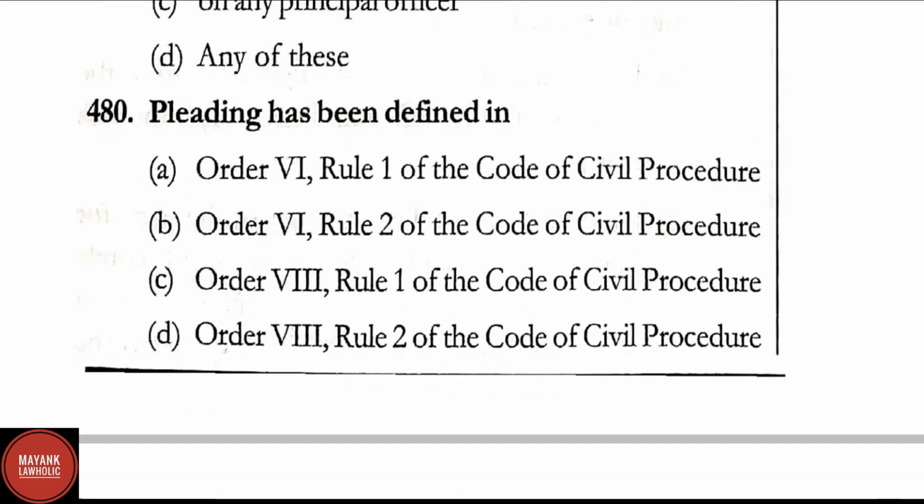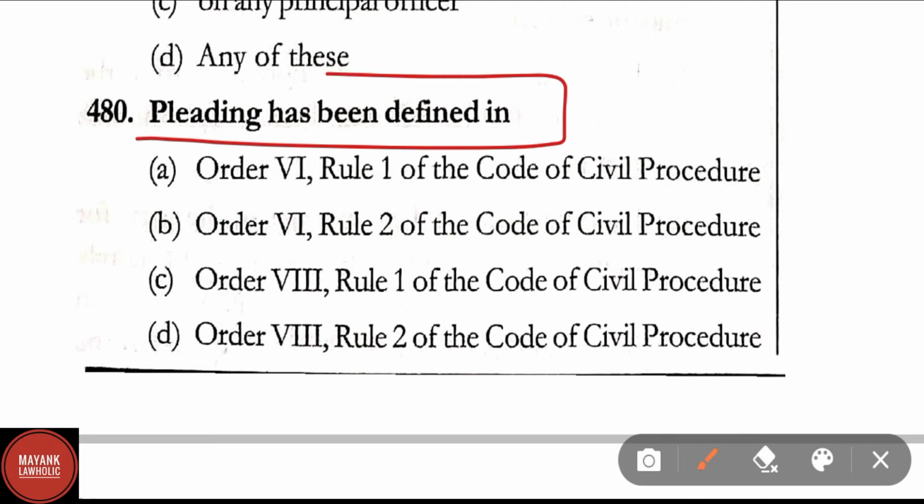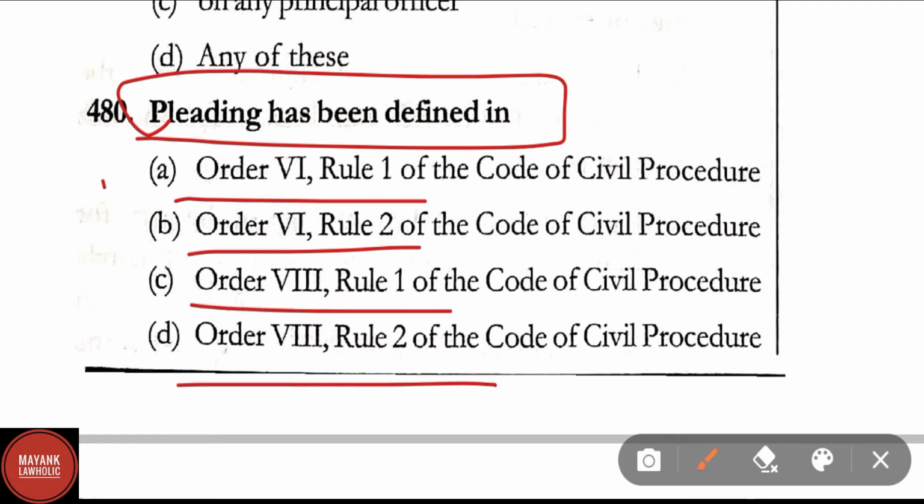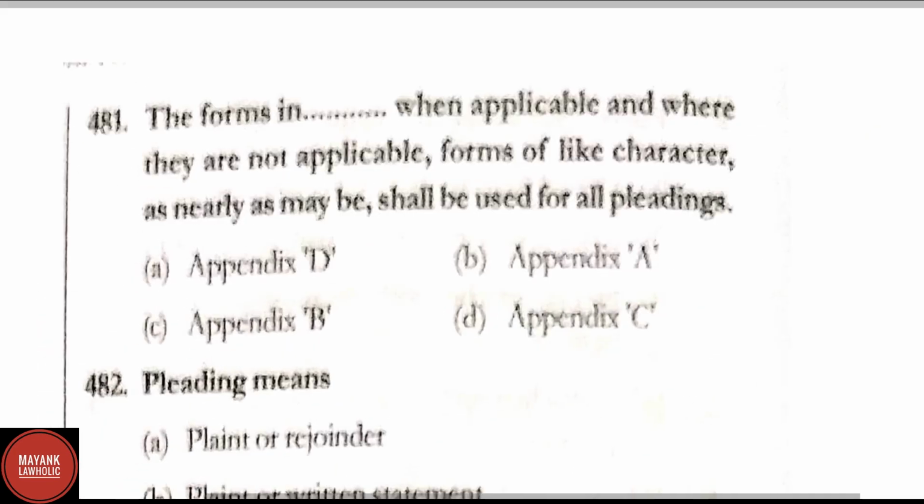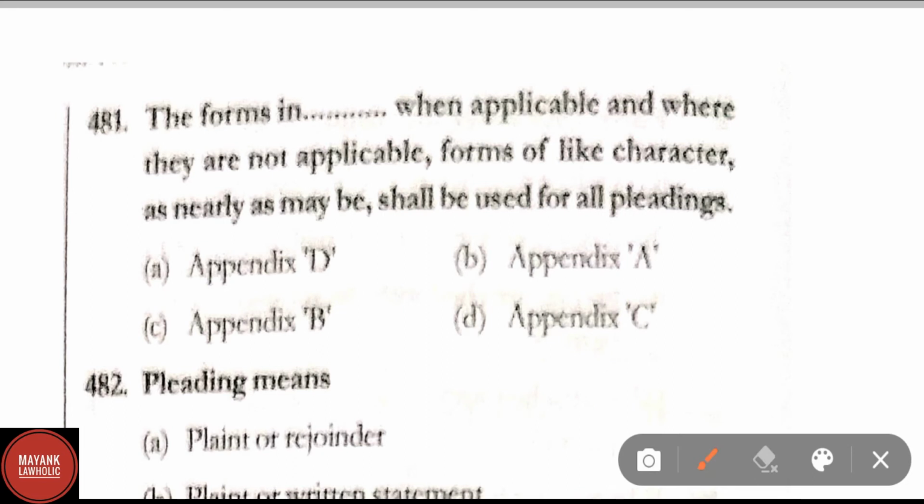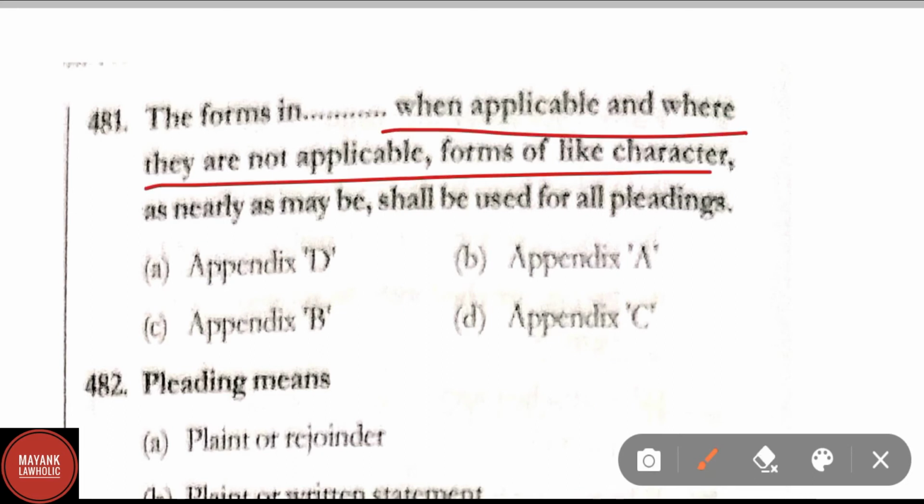Question number 480. Pleading has been defined in option A, Order 6 Rule 1 of CPC, Order 6 Rule 2 of CPC, Order 8 Rule 1 of CPC, Order 8 Rule 2 of CPC. The correct answer here is option A, that is Order 6 Rule 1 of CPC. In Order 6 Rule 1 of CPC, pleading has been defined. Question number 481. The forms in dash, when applicable, and where they are not applicable, forms of like character as nearly as may be, shall be used for all pleadings. The correct answer here is option B, that is Appendix A.